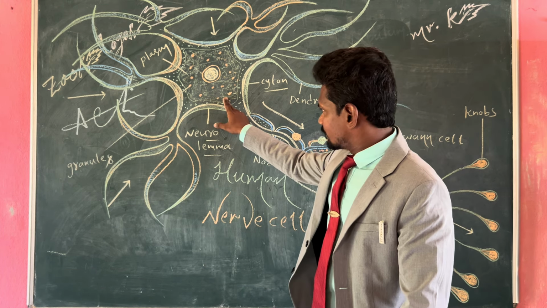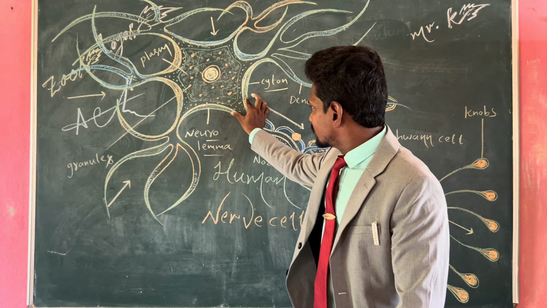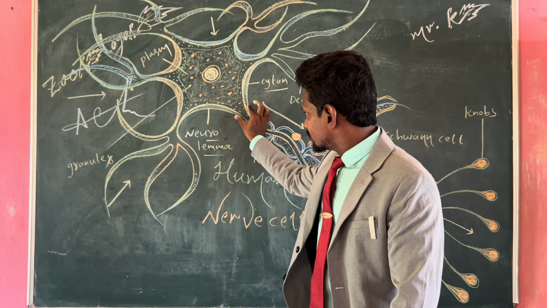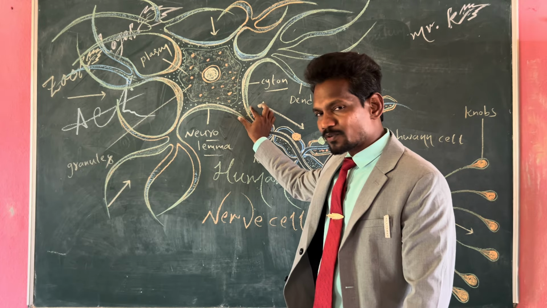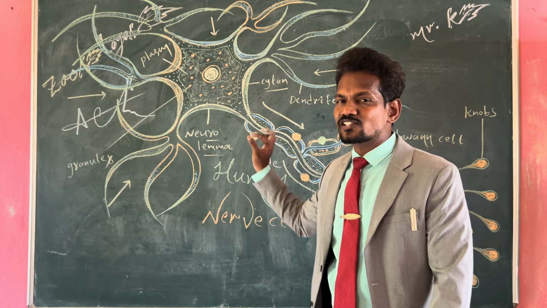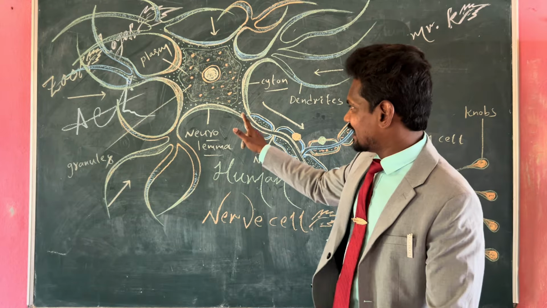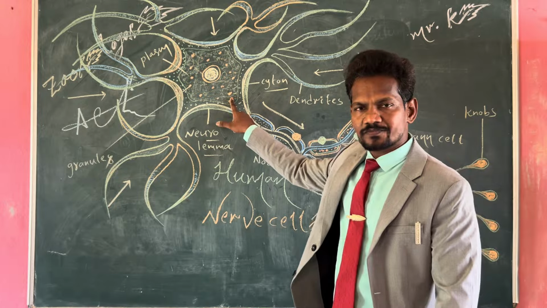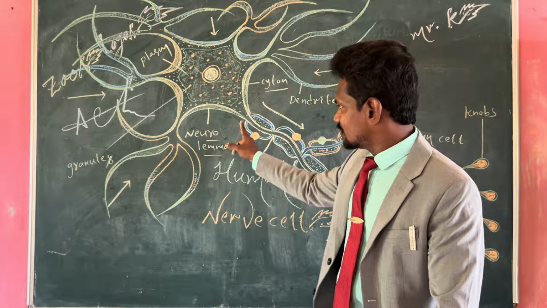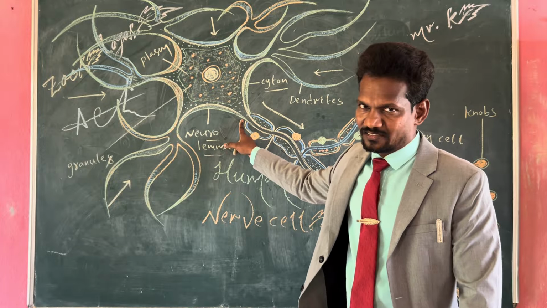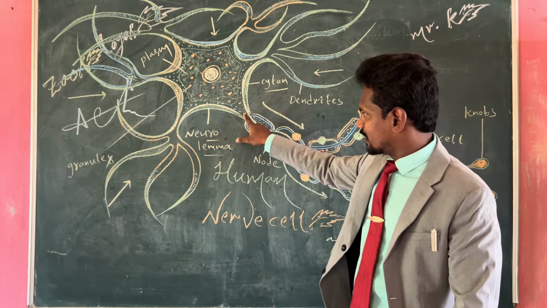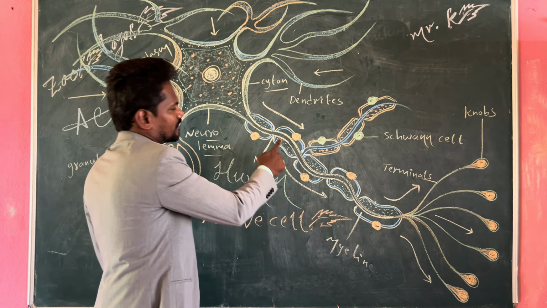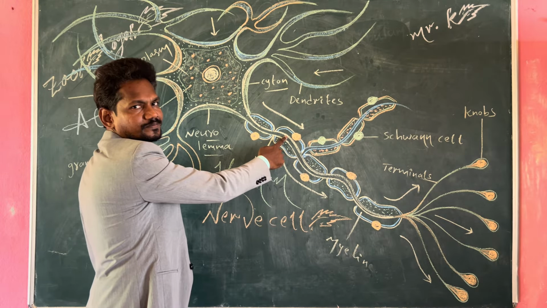Then from the cell body or soma, a conical shape projection extends. This conical, neck-like projection is known as the axon hillock. This axon hillock connects the axon to the cell body. So this is called axon hillock, remember. Then from the axon hillock, a long and narrow tube arises, that is known as the axon.